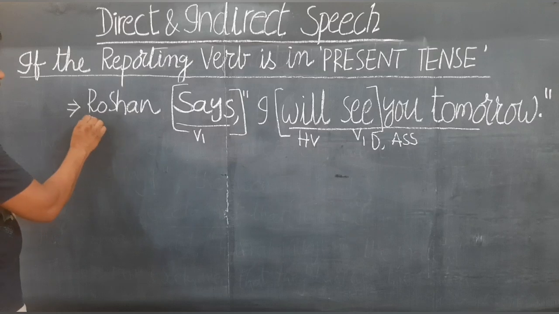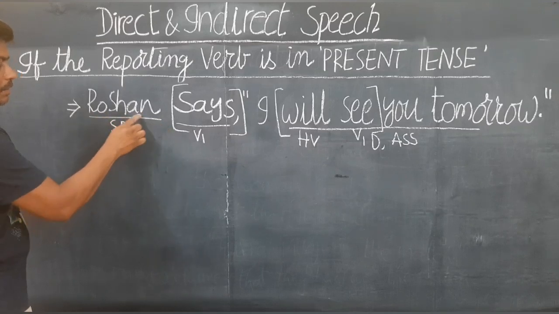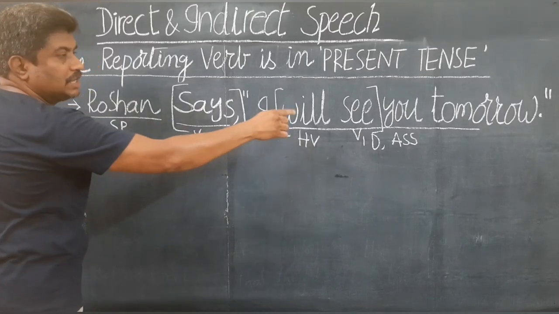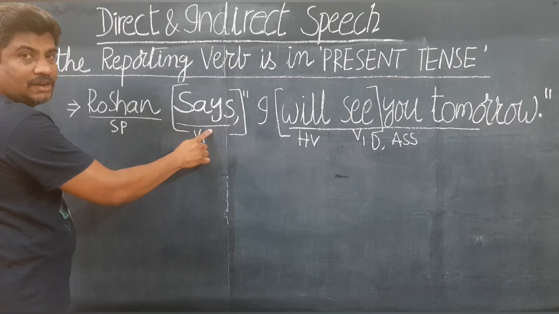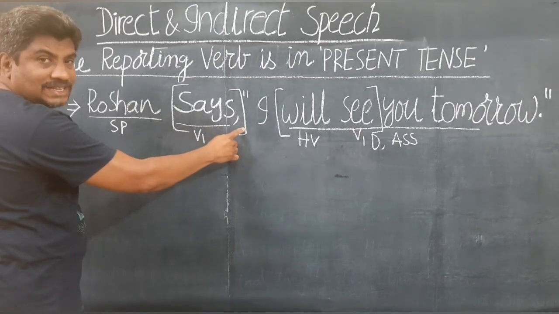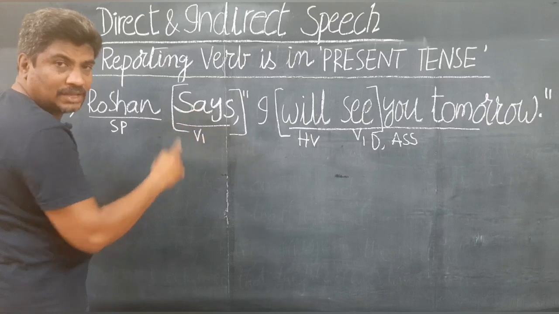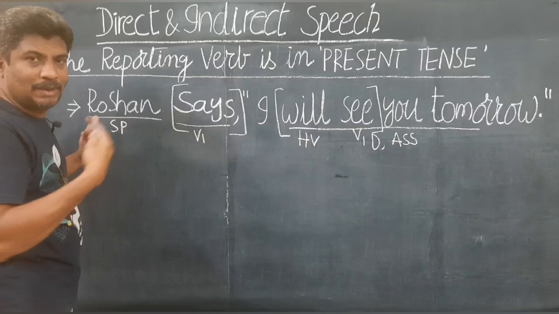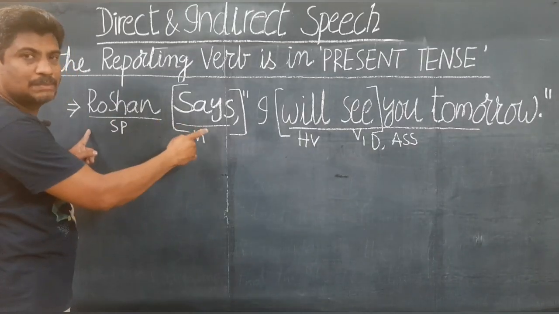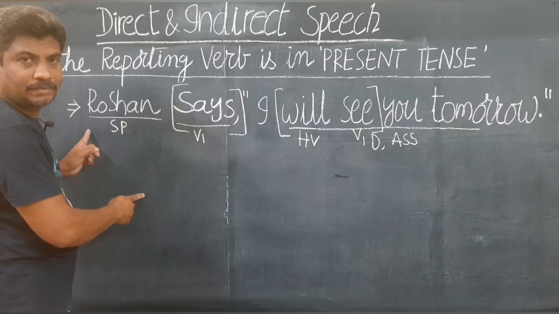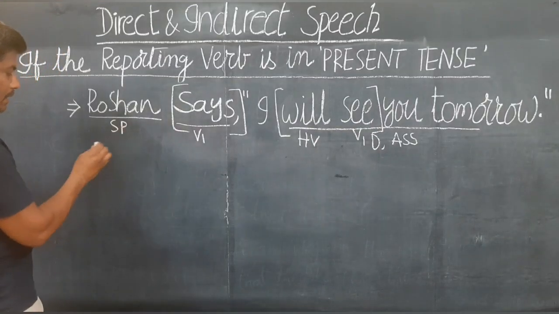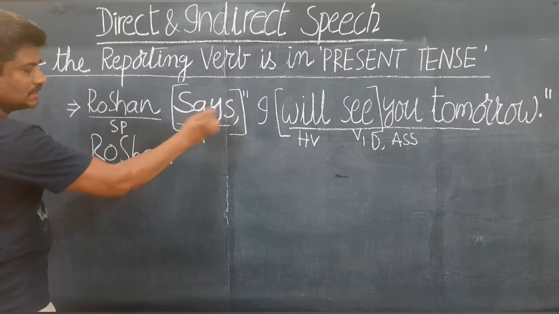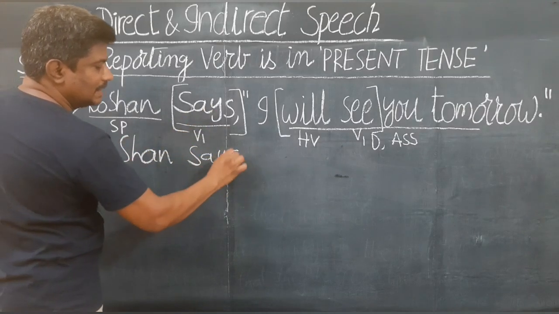Roshan is the speaker. That means he is speaking this dialogue: I will see you tomorrow. See here, says is given. No listener is given here. The listener is omitted here. I have already told you that you have to imagine yourself to be the listener. That means in this case, I am imagining myself to be the listener. That means Roshan is speaking to me. Roshan is telling me something. So the speaker doesn't change. Roshan says remains says. It doesn't change.